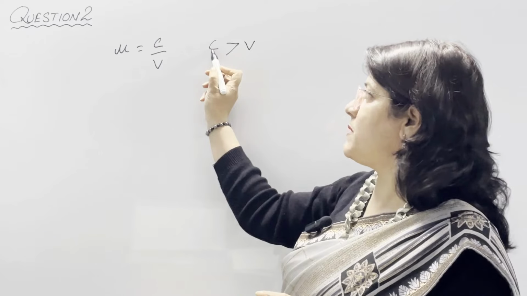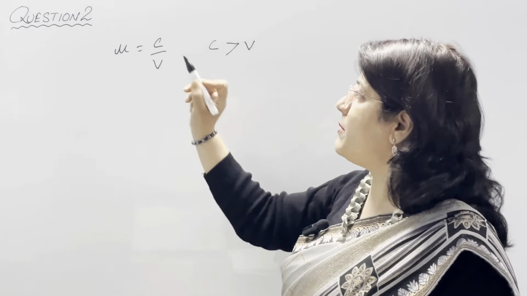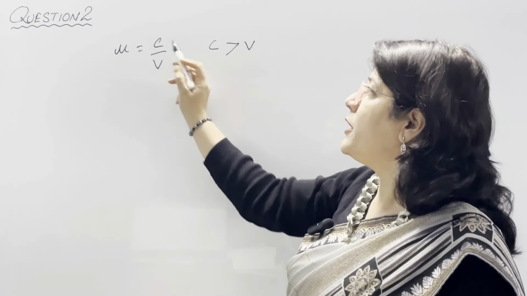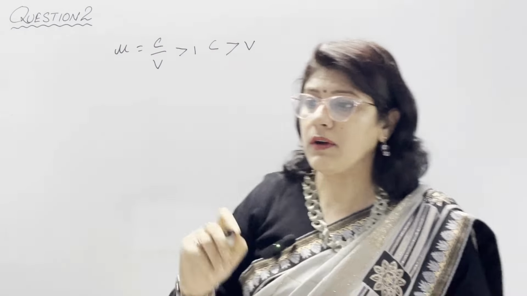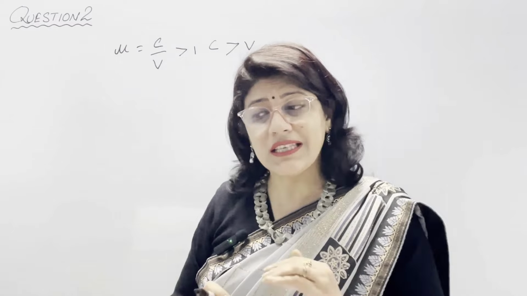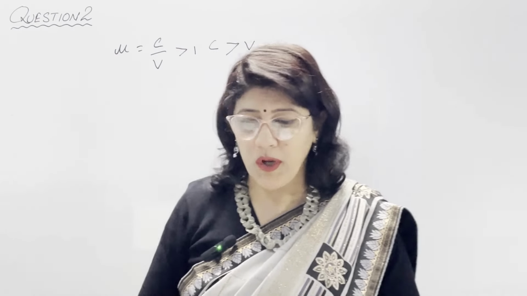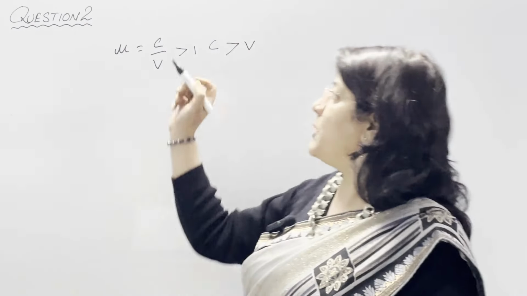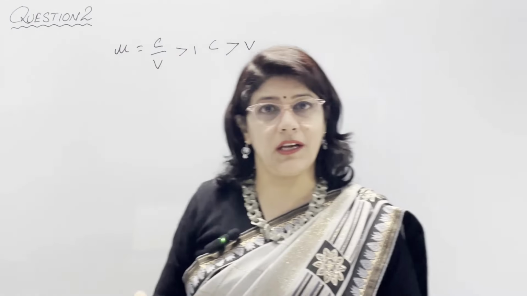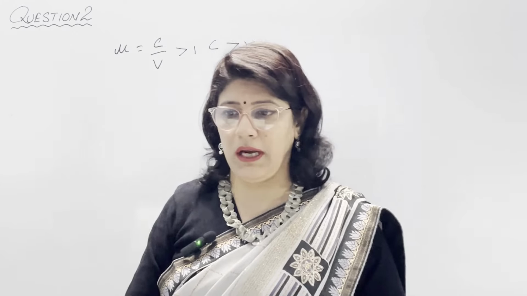This value is always greater than 1. Our question is, can it be less than 1? So our answer should be no. It is always greater than 1 or equal to 1 because the speed of light in vacuum is always greater than any other medium. This is the reason behind this.